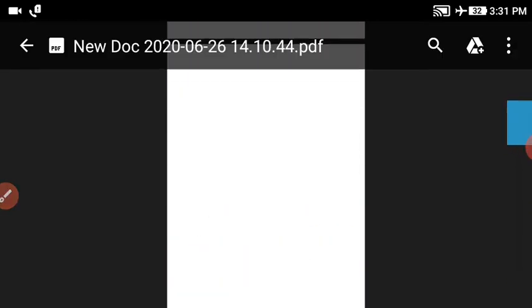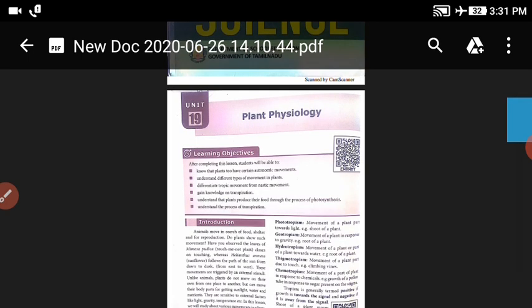Next, plant physiology. First of all, what does plant physiology mean? Plant physiology is the study of how different parts of plants function. It includes many aspects of plants' life, including nutrients, movement, growth. The father of plant physiology is Stephen Hales.